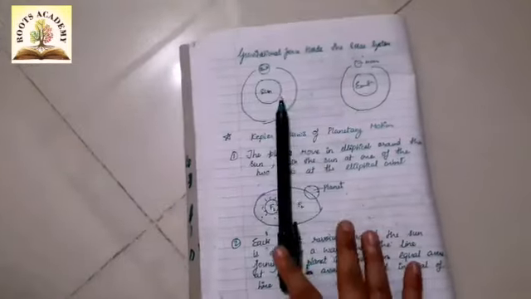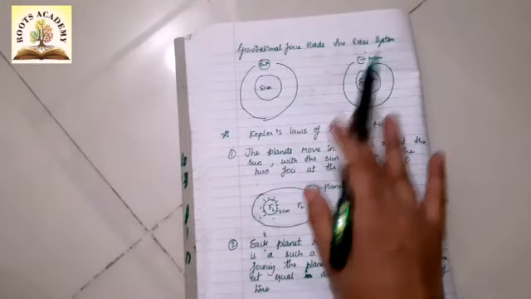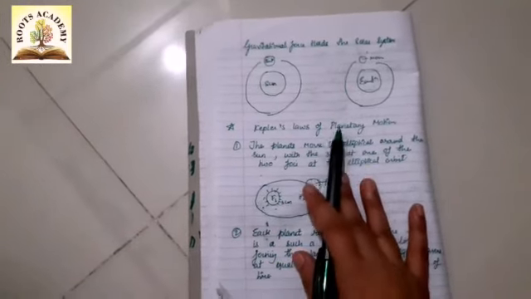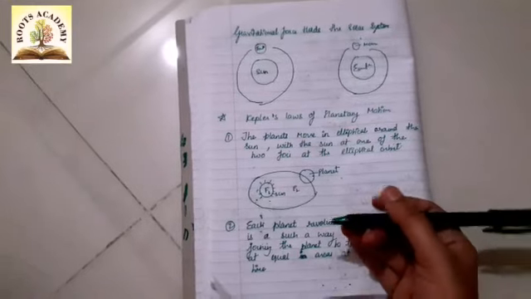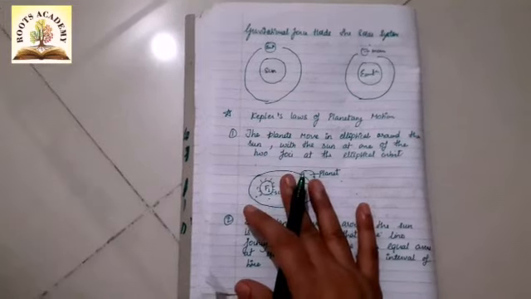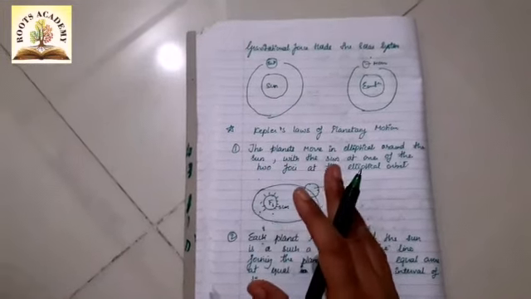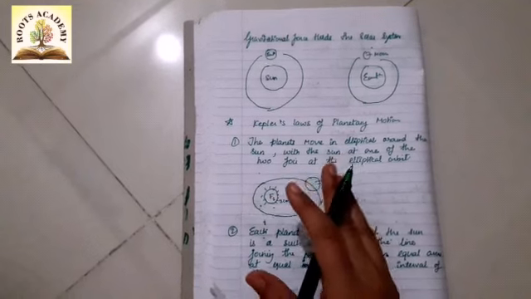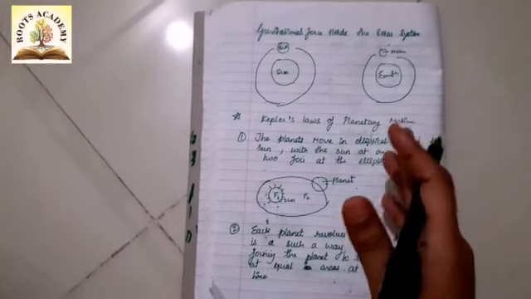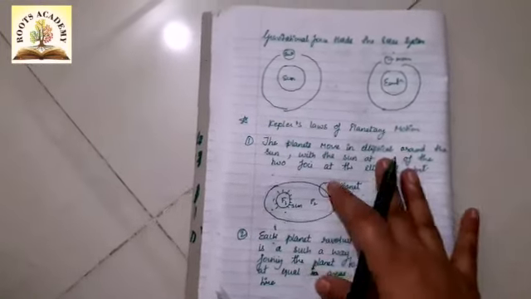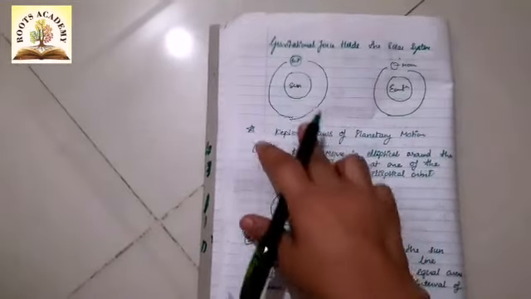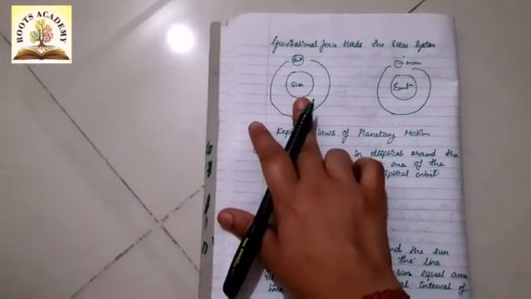Another concept that we are going to learn is that the gravitational force holds the solar system. We know the solar system: there is a sun and there are planets. The planets revolve around the sun and the satellites revolve around the planets. A centripetal force is needed for a planet and a satellite to revolve around the sun and the planet respectively in a circular manner. And this centripetal force is provided by the gravitational force.